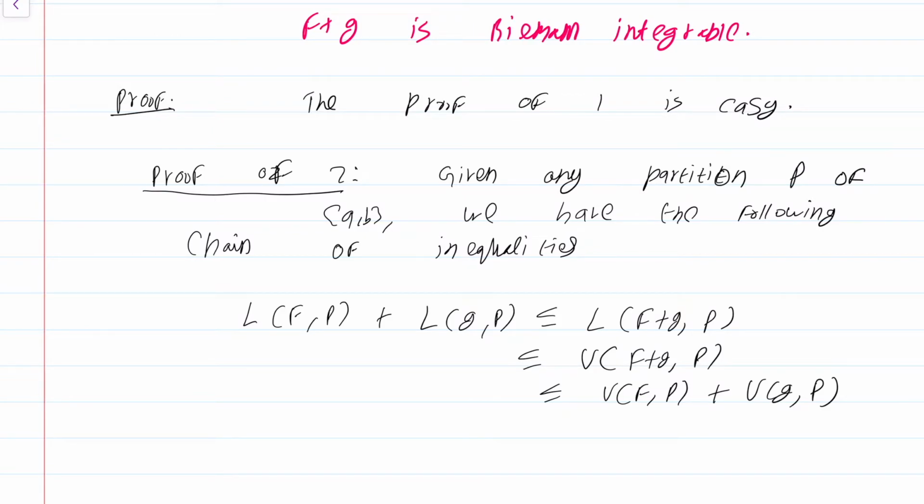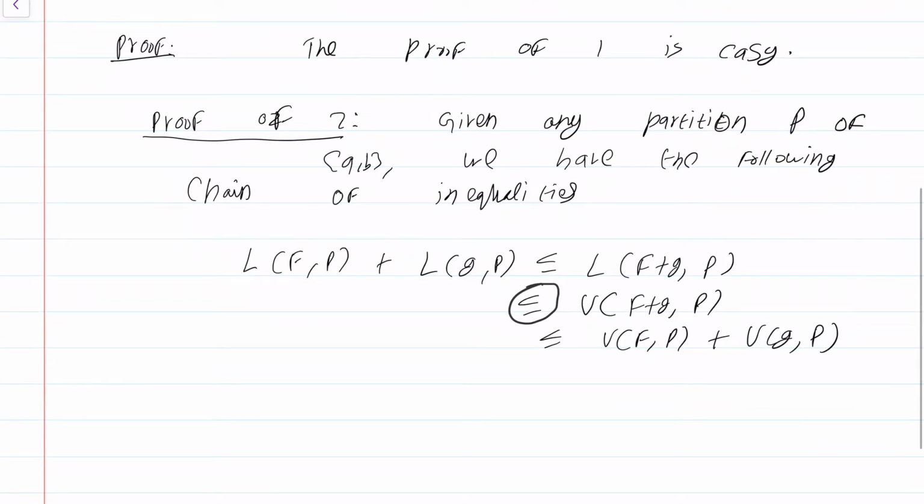First of all, certain inequalities here are straightforward. The inequality L(f+g,P) less than or equal to U(f+g,P) just follows from one of the basic facts about upper sums and lower sums. Why is the first inequality true? Well, think about what is happening.